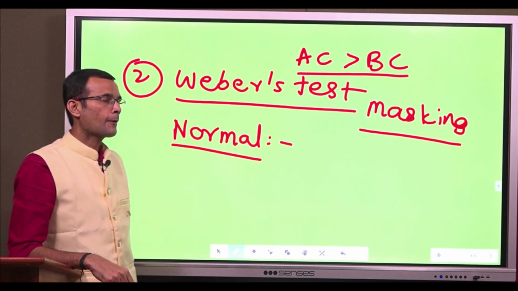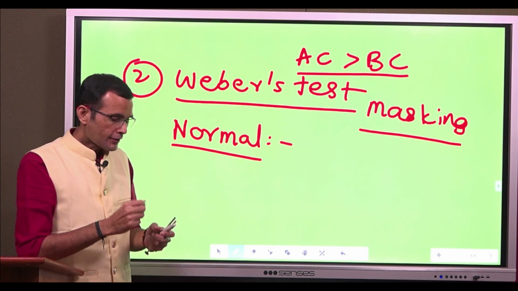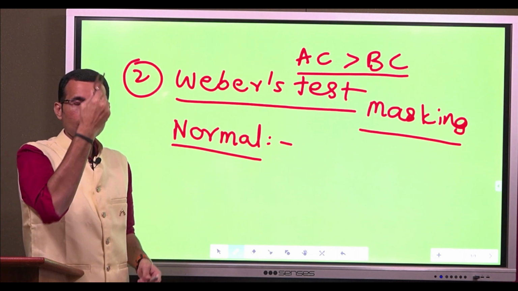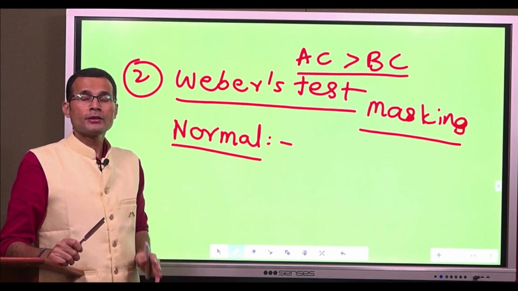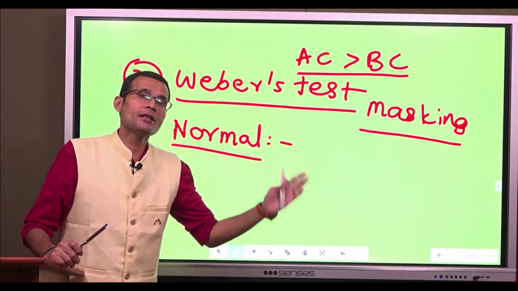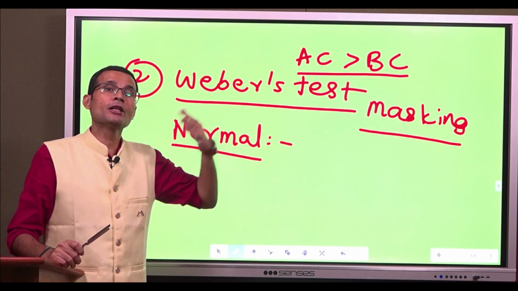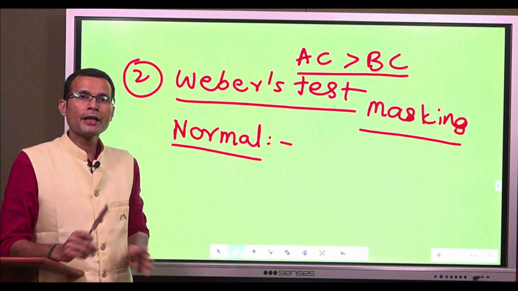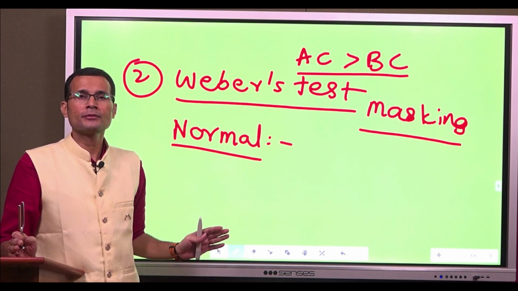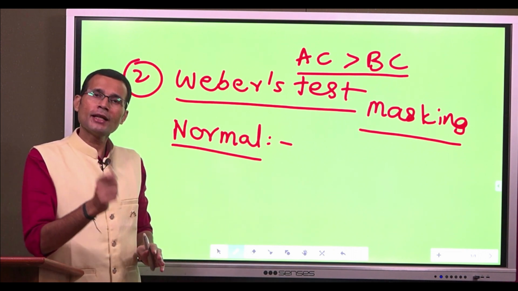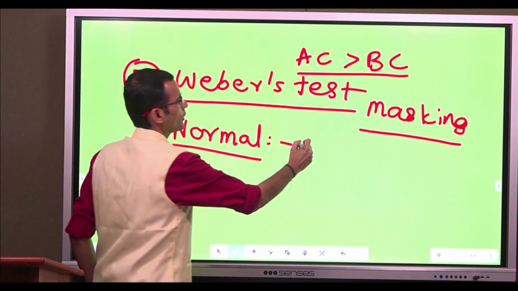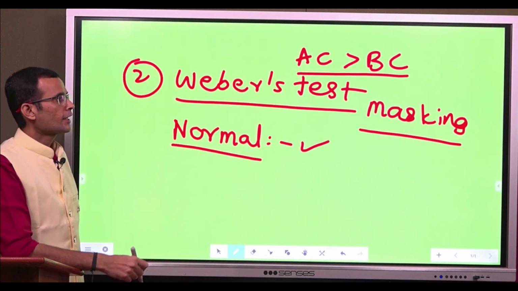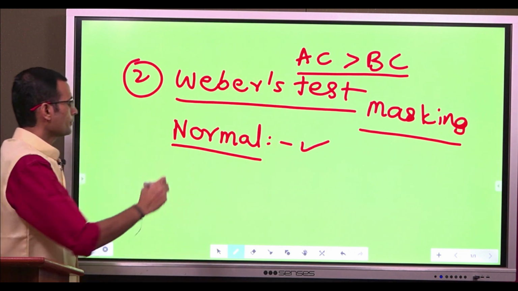I repeat once again. The sound is not getting heard better on one side. The patient says, I can hear equally on both sides. So that's normal. Sound heard equally on both sides.